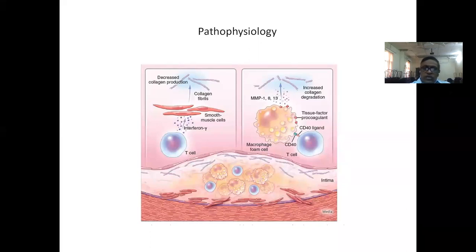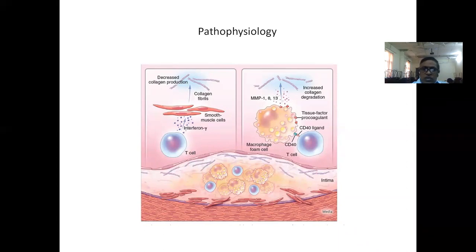Here, the difference between STEMI and non-STEMI is that in case of STEMI, because of the plaque rupture and generation of a thrombus, there is a total occlusion of the epicardial coronary vessel, resulting in infarction of the area supplied by the particular epicardial artery. So there is a total occlusion, thus producing a myocardial infarction. Whereas in the case of non-STEMI, there is only a subendocardial ischemia or infarction because the vessel is patent.